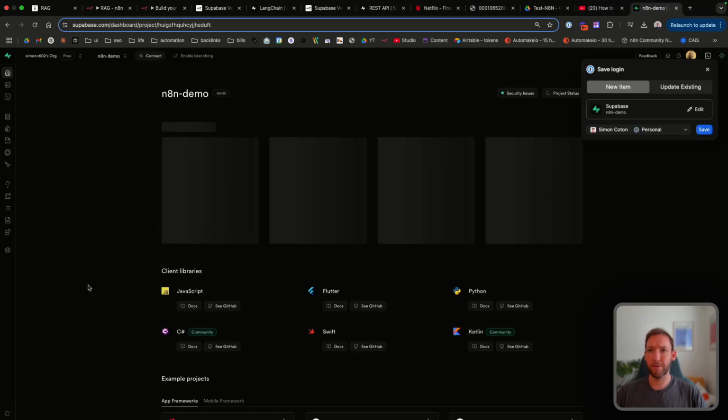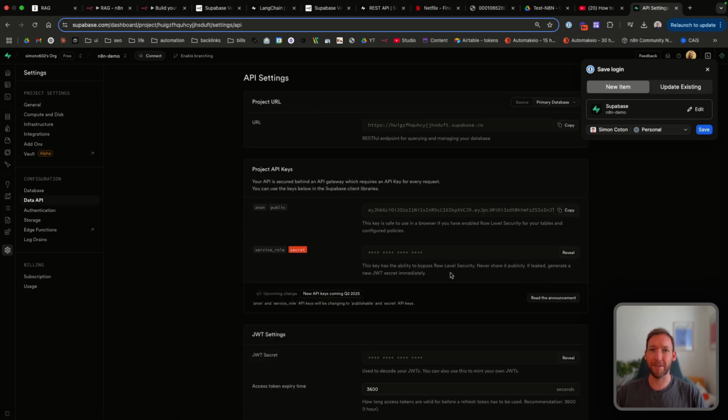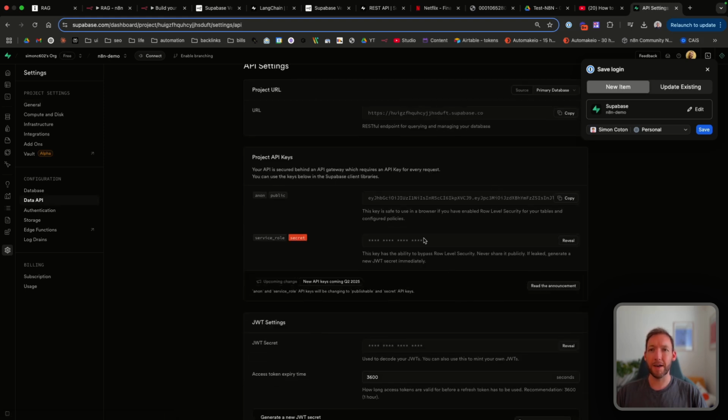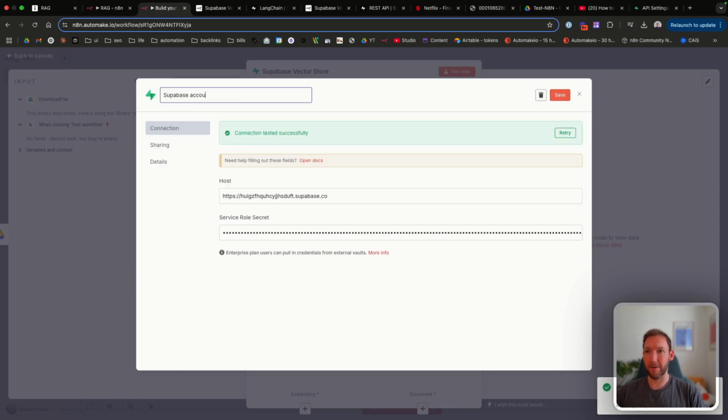So if we come back into Supabase, we're going to go down to project settings, and then we're going to go to data API to get back to this screen if it's taking you off. And then the secret that we need to take back is this service role secret here. So you're going to click reveal, and then you're going to come back to N8N and paste that service role secret in there. We're just going to save that, and I'll change the name of this to Supabase demo.